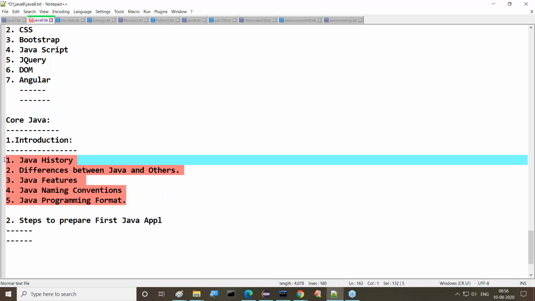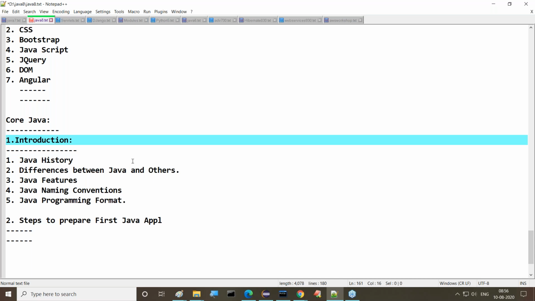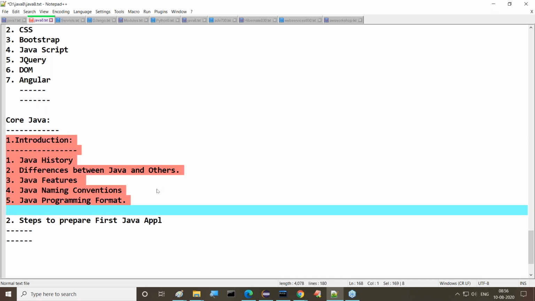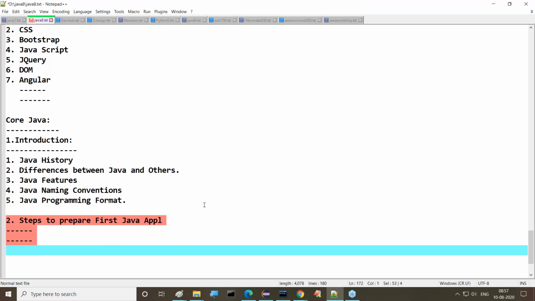Up to here it is little bit theoretical concepts only, but more and more important topics I will discuss under this introduction part. I said clearly, I'm going to take 8 to 9 introduction classes, only these topics. After that, about 1 week onwards, I'm going to plan steps to prepare first Java application. This content I will discuss with you clearly.